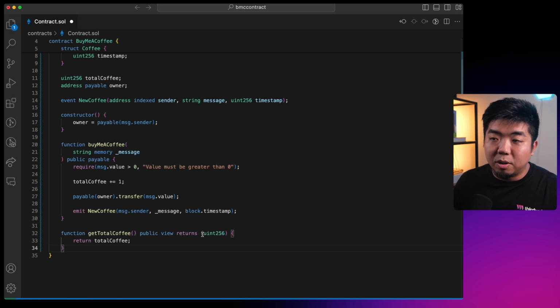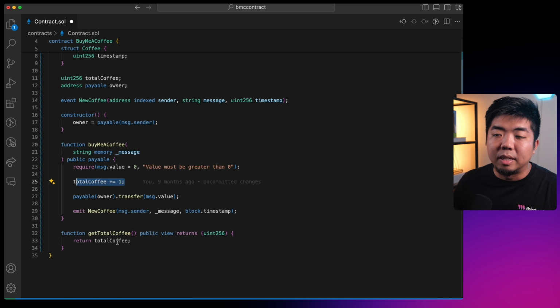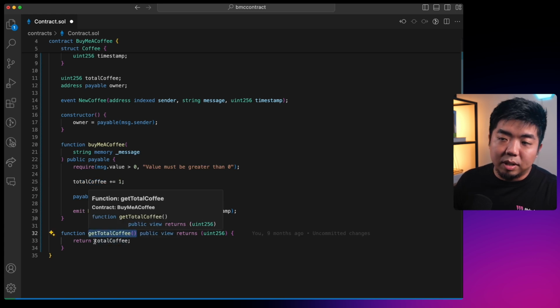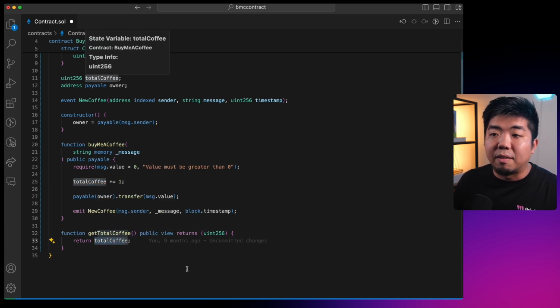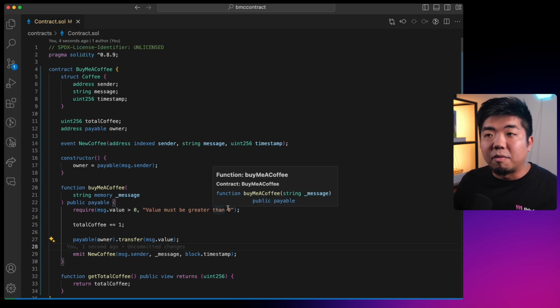It's just going to return a uint256, and all this does is return our total coffee count right over here, which we are incrementing every time someone buys a coffee. We increment that up by 1. So this function here is just going to return us the value of that variable that we have up here. And that does it for our very simple buy me a coffee smart contract.